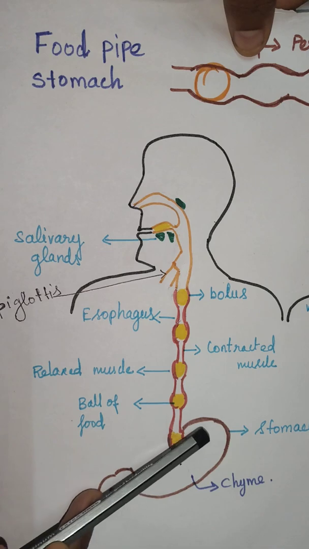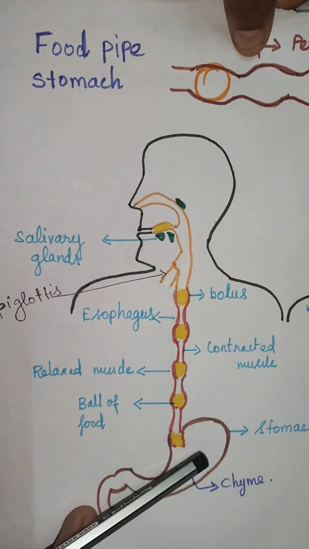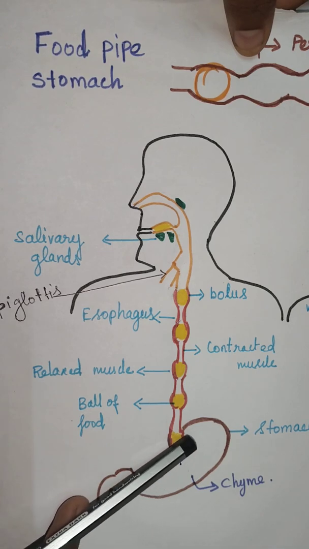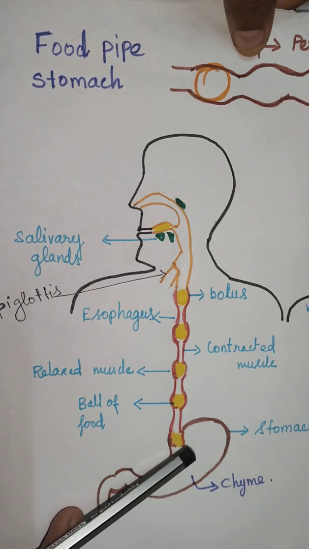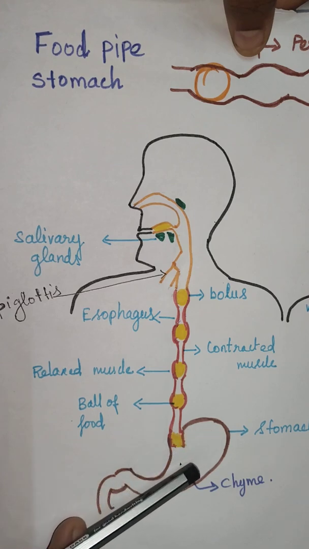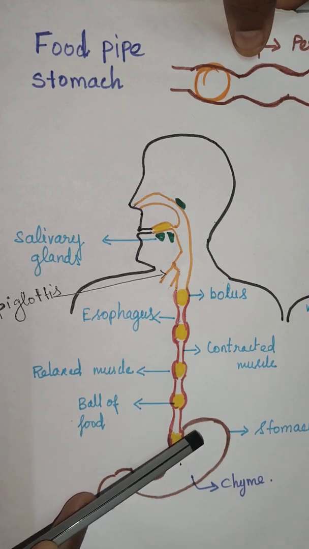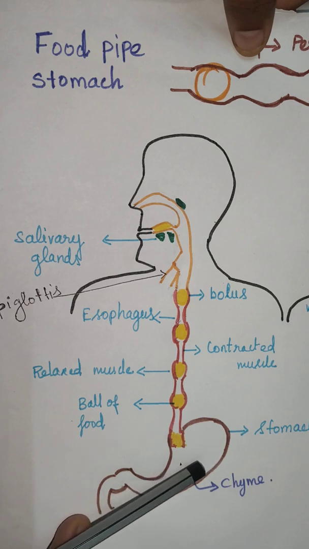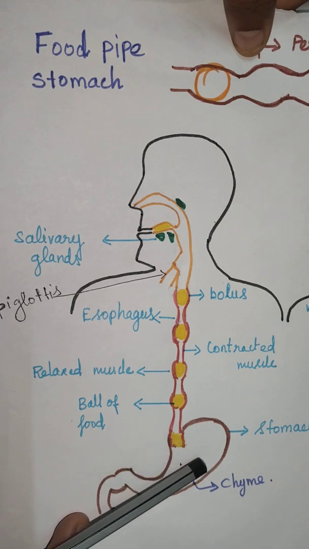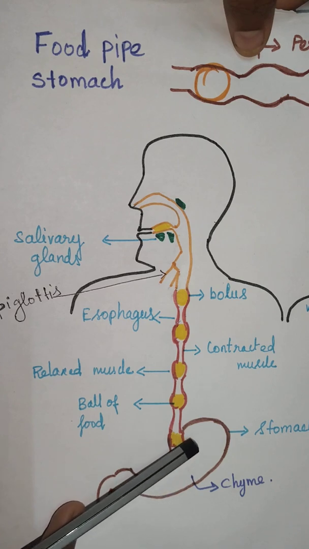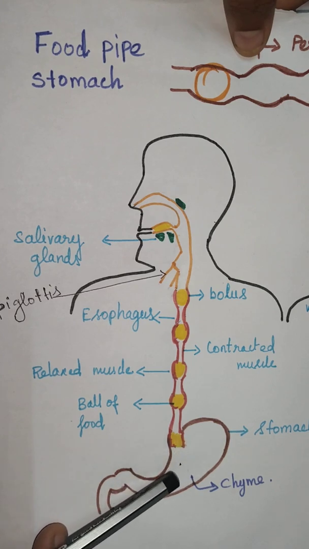Protein molecules are very complex molecules, so they must be converted into simple soluble substances. Only then can our body liquids absorb protein. Protein cannot be absorbed by our body liquids directly. So the protein is converted into peptones by the digestive juices in the stomach.